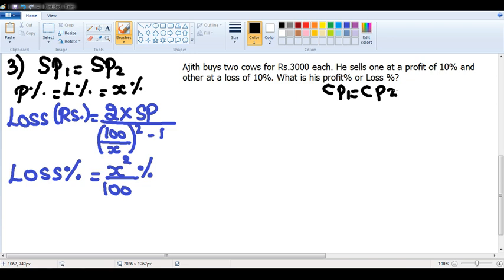Next, he sells one at a profit of 10 percentage and the other at a loss of 10 percentage. Profit and loss percentages are also same in this case. Your question is, what is his profit or loss percentage? When the cost prices are same and profit and loss also are same, what should be the answer? It is no profit, no loss.